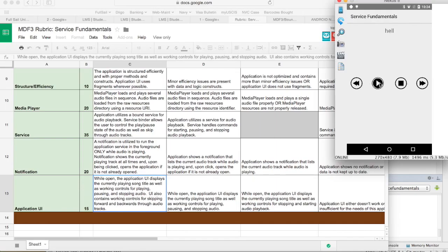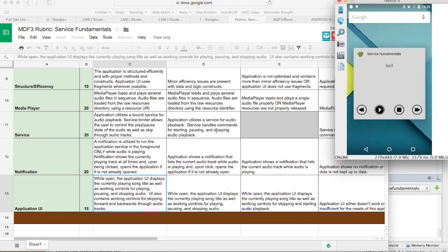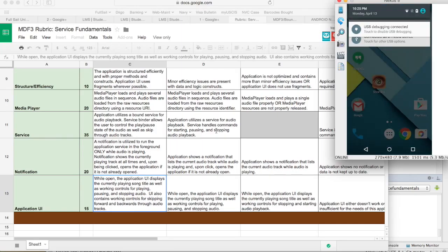So I have my controls here. This is play, pause in one. This is stop, forward, and backward to skip through the tracks. And let me show you that if I actually do stop the application. So right now, let me play. Let me hit stop. And if I close the application, everything goes away. You can see there's no notification right there.